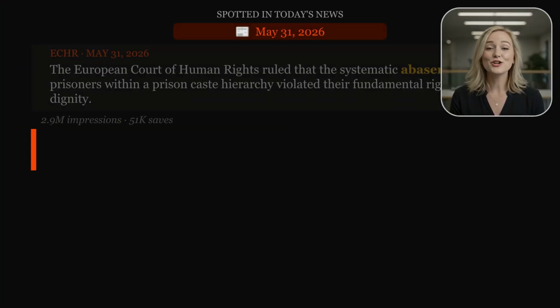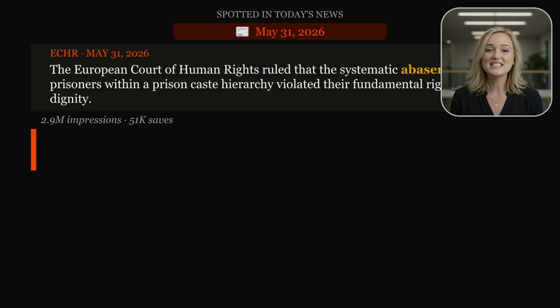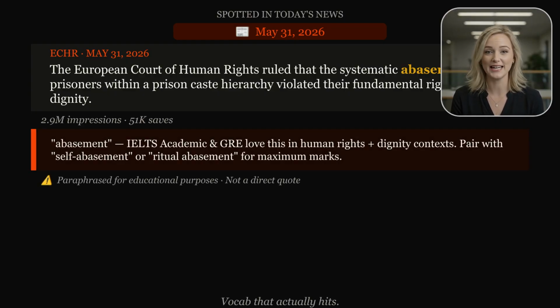In today's news, the European Court of Human Rights ruled that the systematic abasement of prisoners in a caste hierarchy violated their right to dignity. This term is useful for tests like the IELTS Academic and GRE in human rights and dignity contexts.